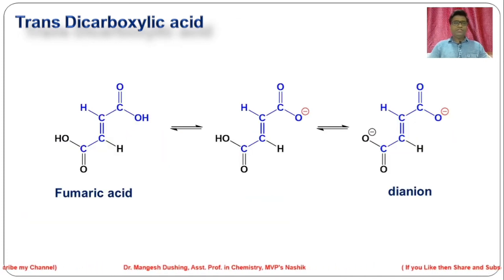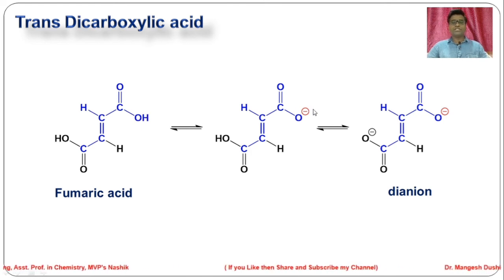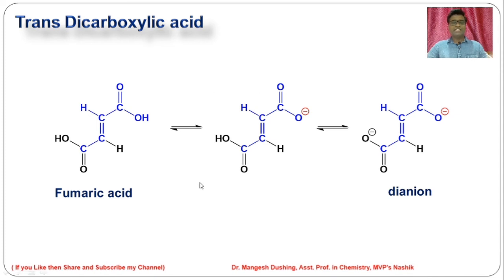In the case of a trans dicarboxylic acid, for example fumaric acid, on dissociation of this OH, whatever conjugate base is formed is not stabilized by hydrogen bonding because the hydroxyl group is far away from this O minus. So this conjugate base is much less stable as compared to maleic acid.